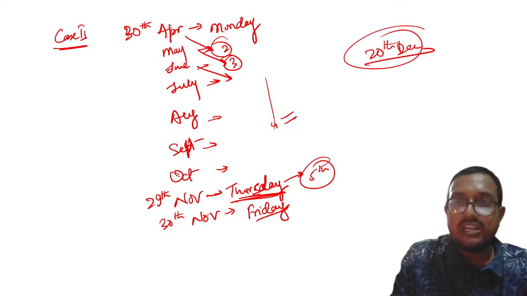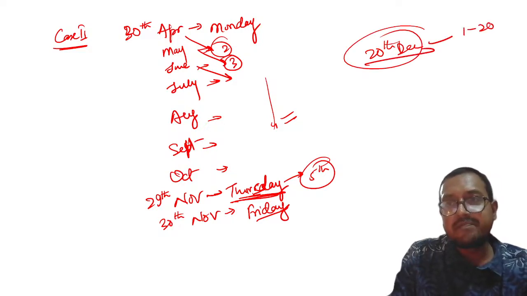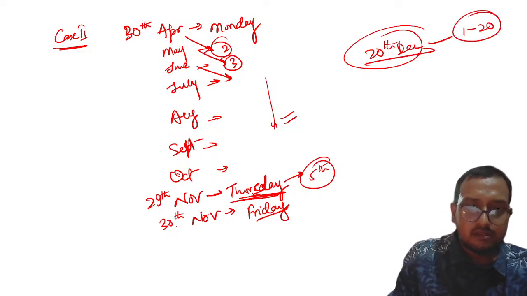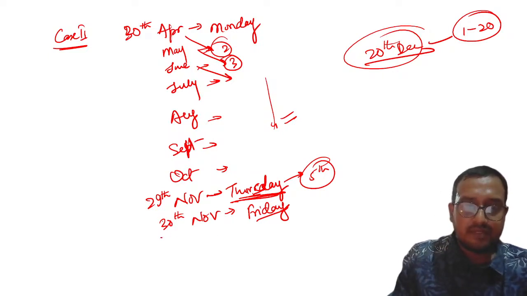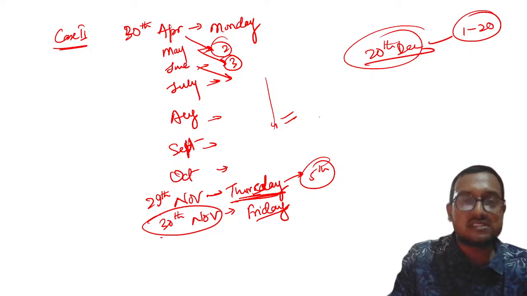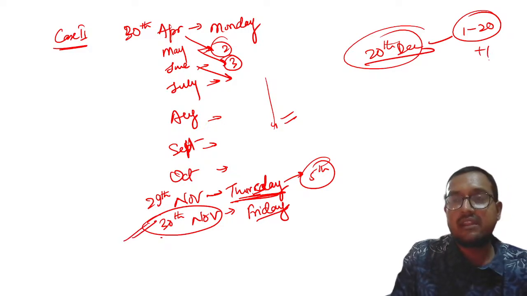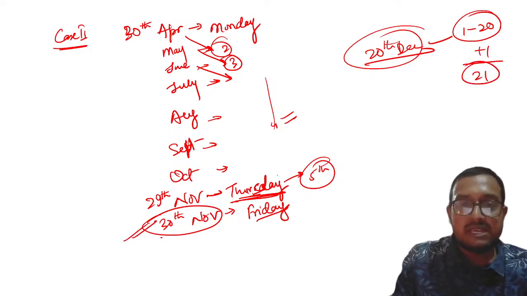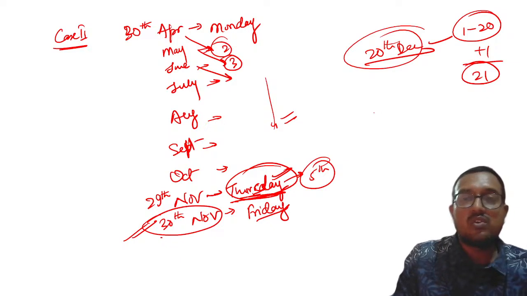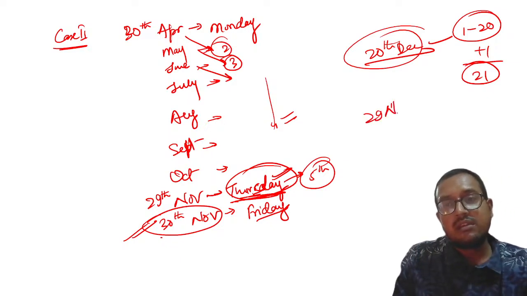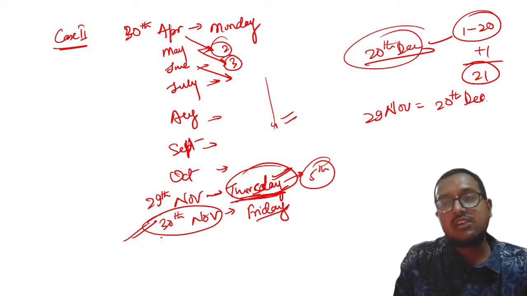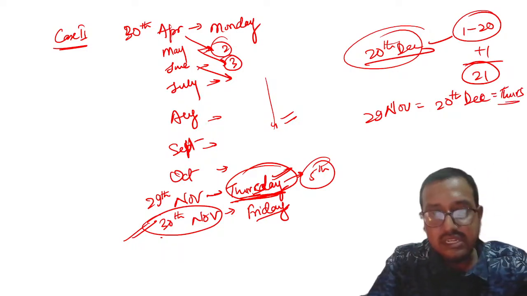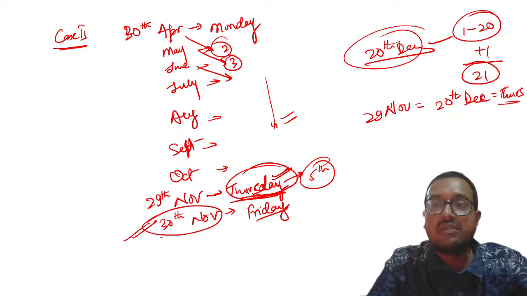Now we have to predict the 20th December date. So you know that there are 20 days in December, 1 to 20, plus one day of November, that is 30th of November, that will become 21. That means the same day as on 29th of November, the same day will be there, 30th of December, that is equal to Thursday. That is equal to Thursday, right? Understood? Because 21 will be there.